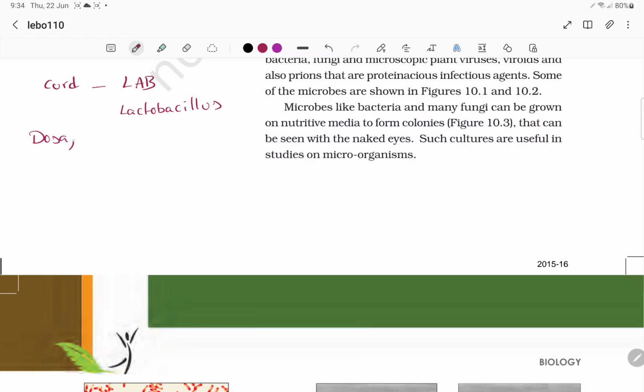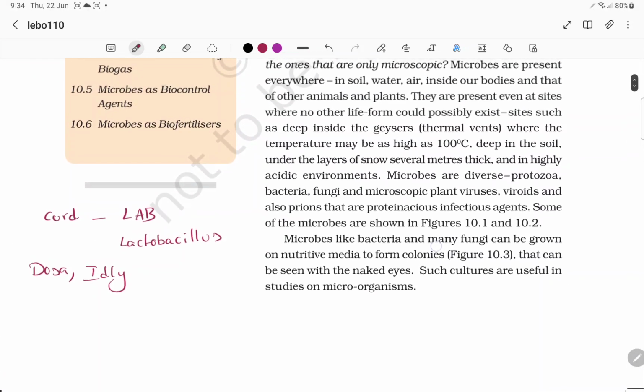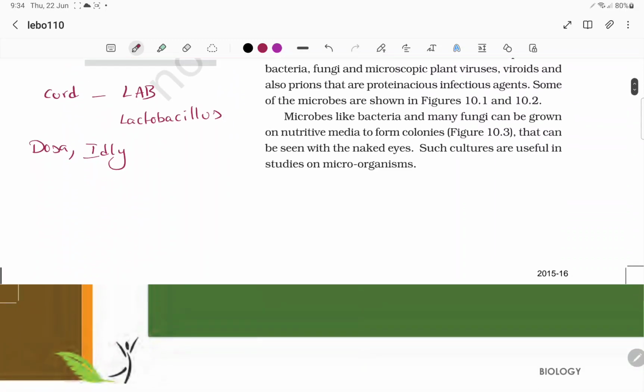Dosa, idli. So these are also fermented with the process of fermentation. And next, other than dosa, idli, we have the toddy. So toddy is kallu, we call it, and this is also made by fermentation. So mainly anaerobic respiration, which will produce carbon dioxide as well as ethanol,